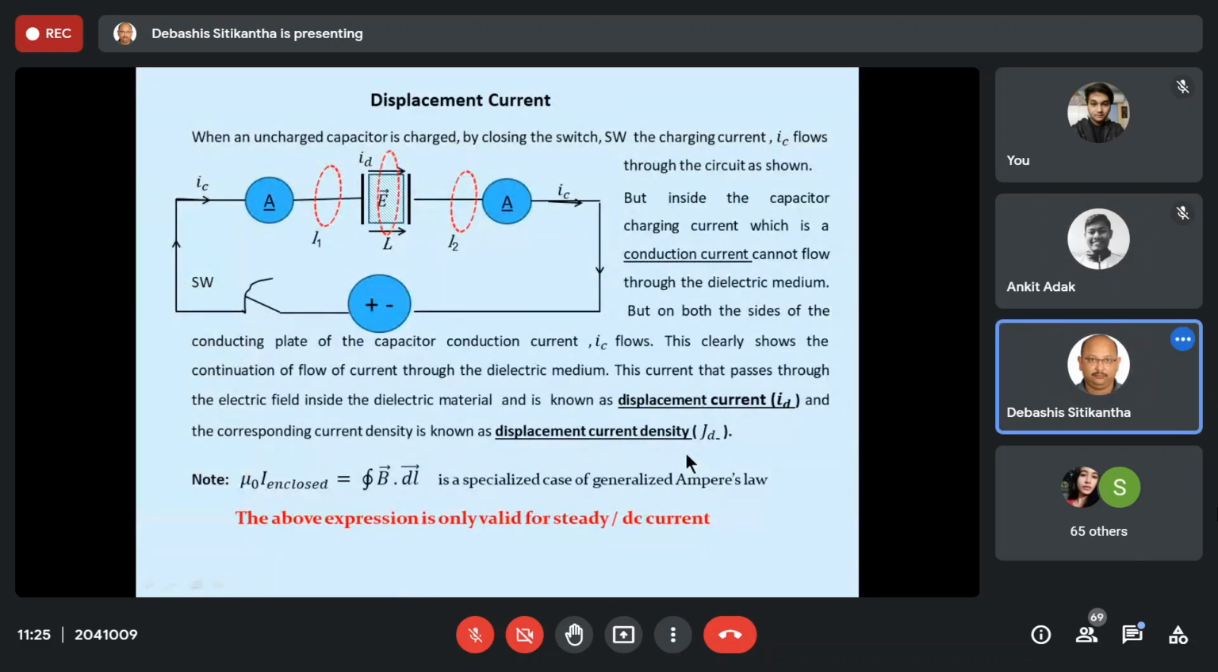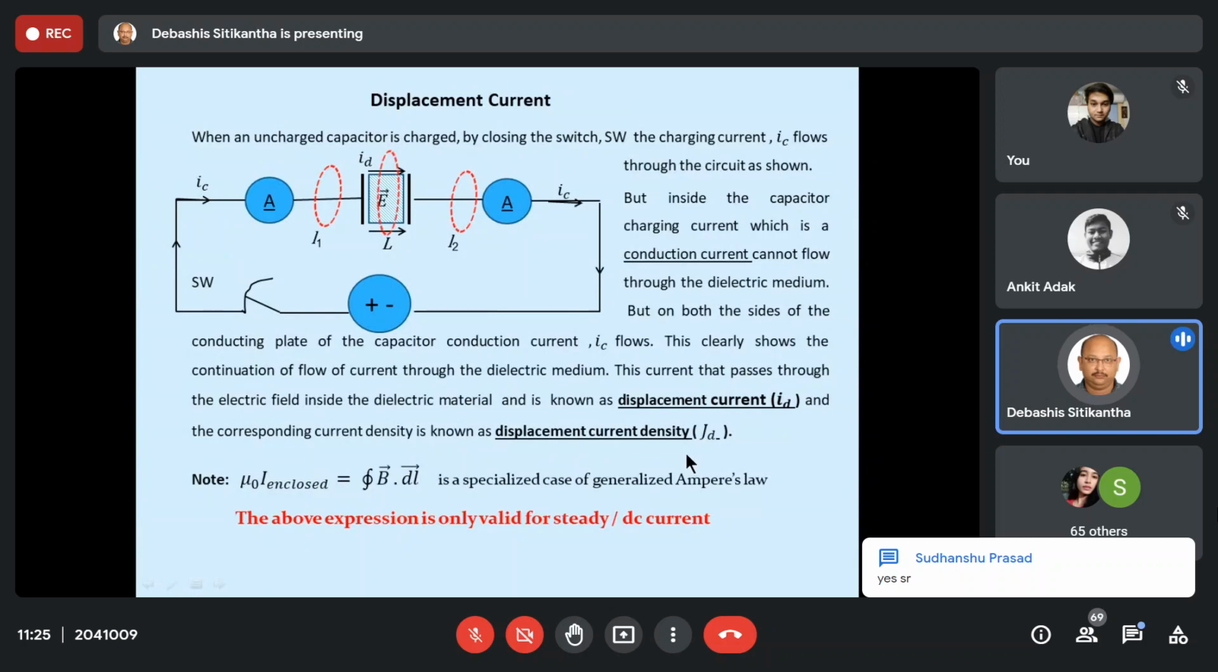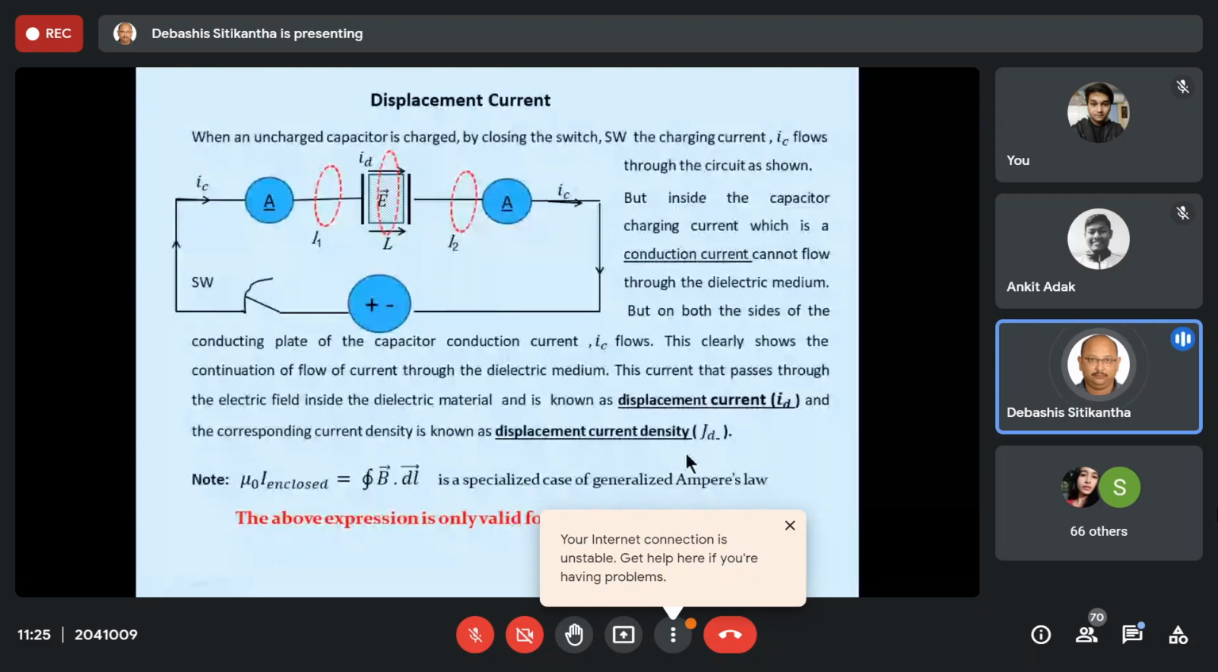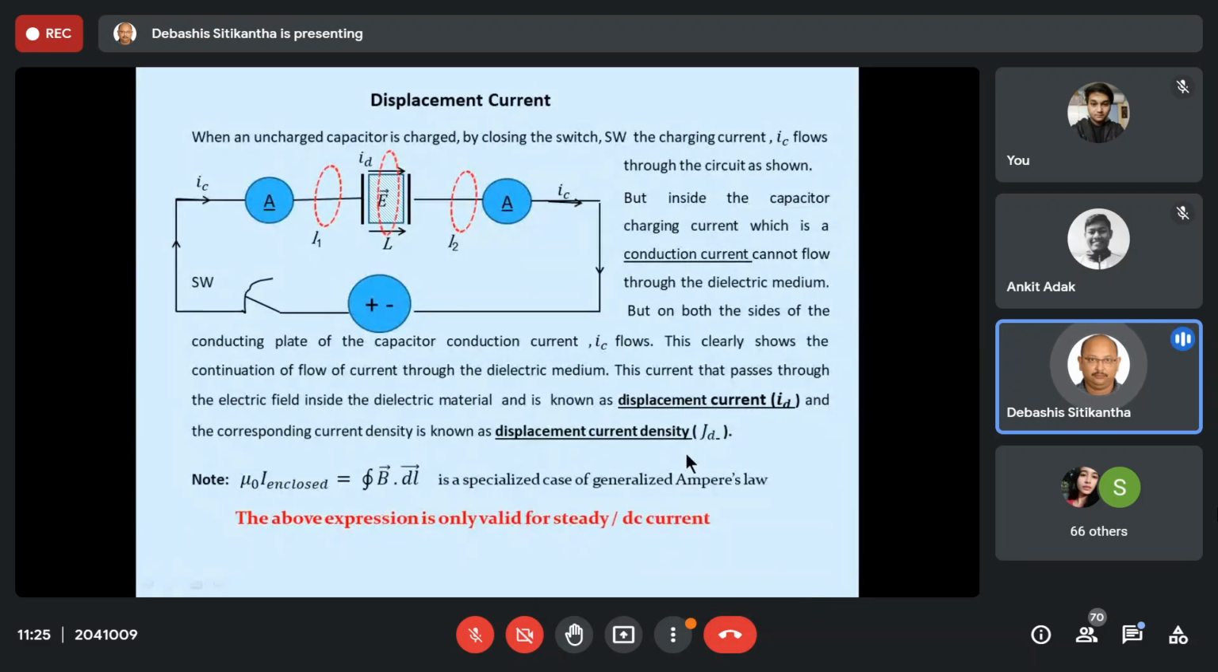So as we are discussing, whenever the current flows through an electric field, it is known as a displacement current. So we'll take up the example of a charging capacitor, because, as I told you, inside the capacitor there is an electric field. We'll use the capacitor to understand the concept of displacement current, and following that, the displacement current density. Just have a look at this circuit.